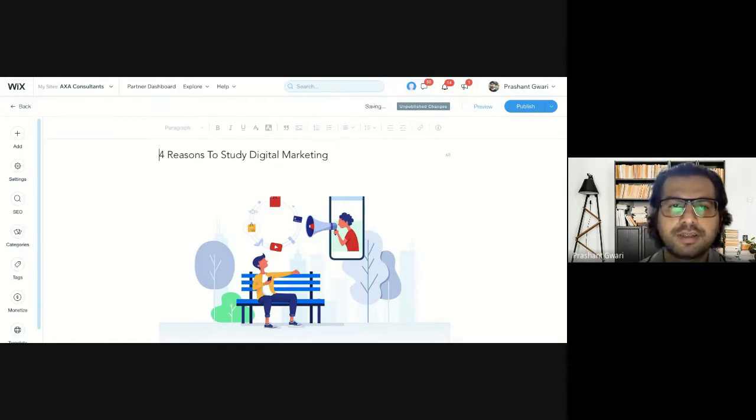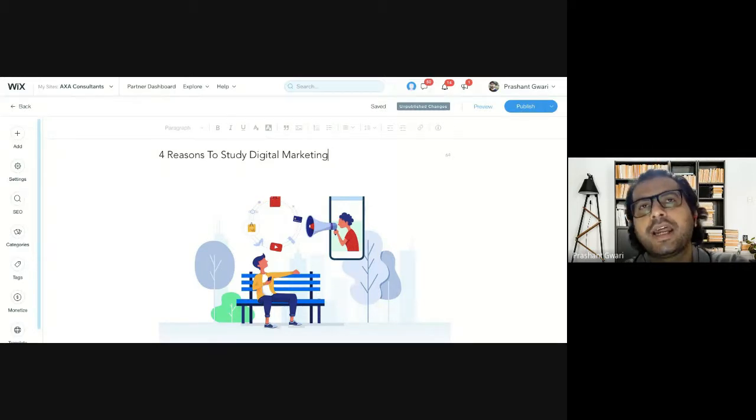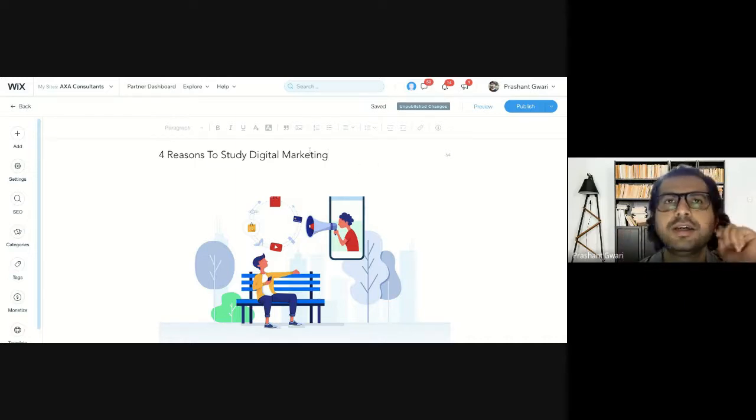Let's start with this: 4 reasons to study digital marketing, and this is a headline with a focus keyword included in the headline part. So this is the first element of your on-page SEO, that is headline. The headline you are writing, or header, we also call it header or headline or H1 heading of your blog, with a focus keyword, either one keyword or maximum 2 keywords on your heading part. So this is your headline or heading of your blog, the first on-page SEO element.